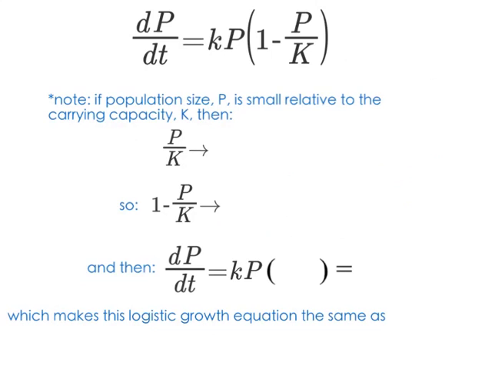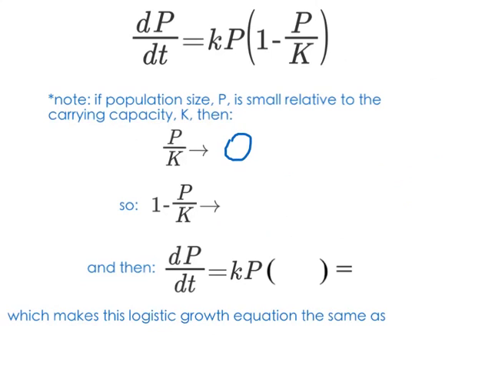So if P is small relative to K, and I'm talking very small. Let's say New Jersey can sustain an environment of 1 million people, and I clear everybody out of New Jersey and I put 100 people in, then the value of P over K will be approaching 0.